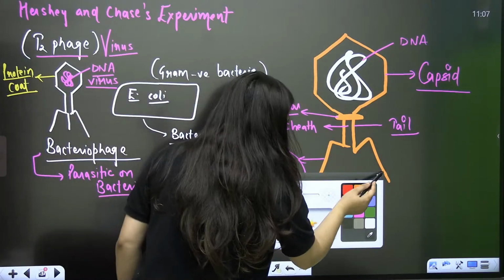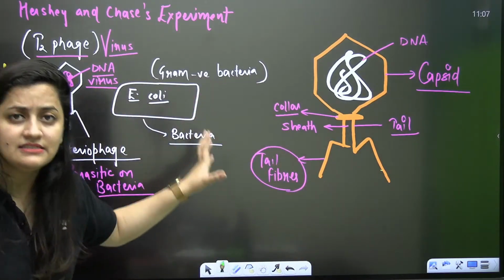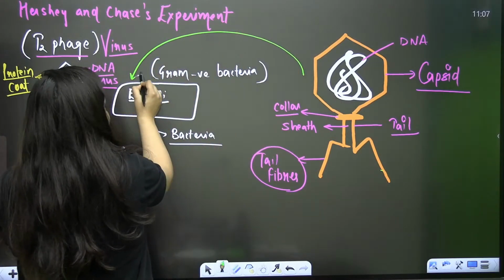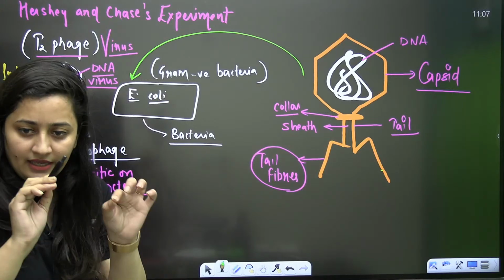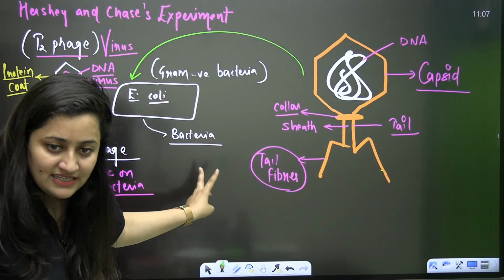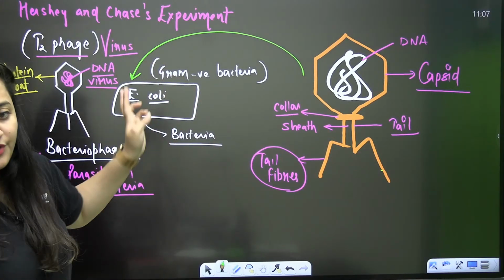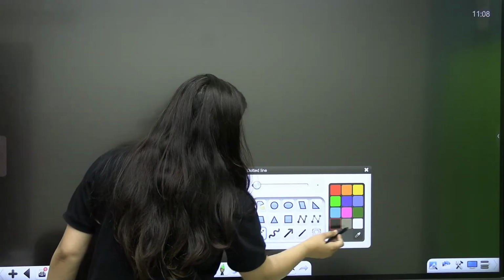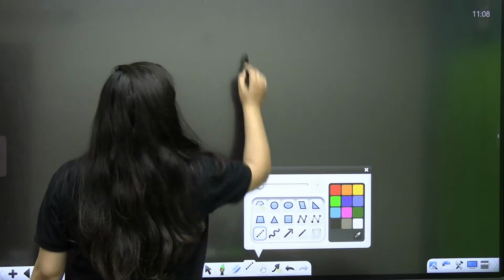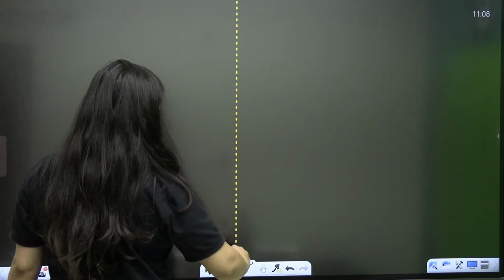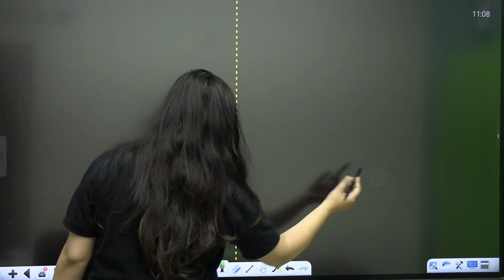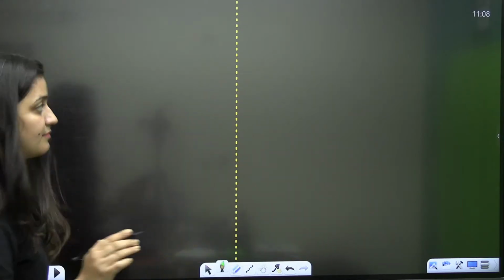Now, ultimately in this experiment, this bacteriophage is going to infect E. coli. So they conducted this experiment in two sets, like two experiments were performed simultaneously.